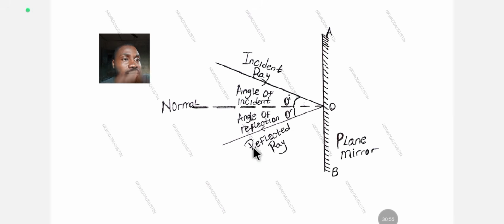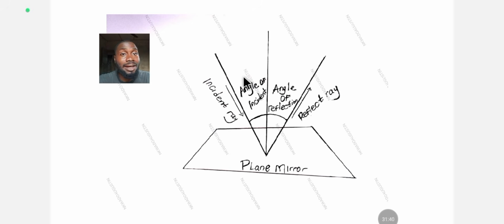The same angle, 45, angle 45. So now you can see the angle. It gives us the formula with theta. Theta I, which is the angle of incidence, equals theta R, which is the angle of reflection. So the formula is angle of incidence equals angle of reflection. As easy as that.